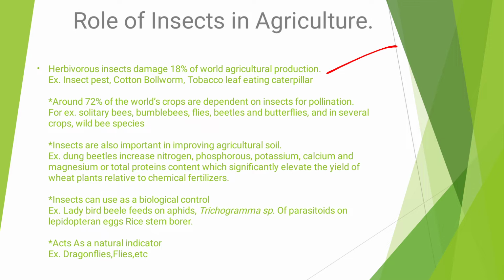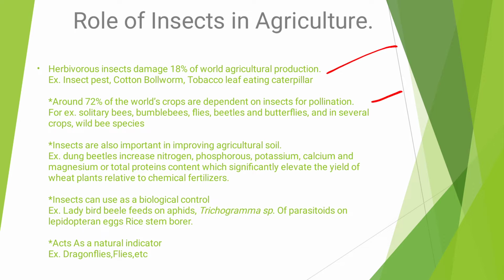Herbivorous insects depend totally on crops and are very damaging, causing 18% loss. So we have to study how we can control these insects.